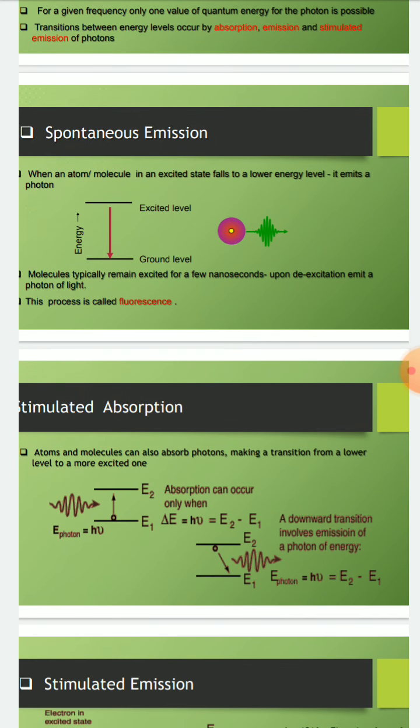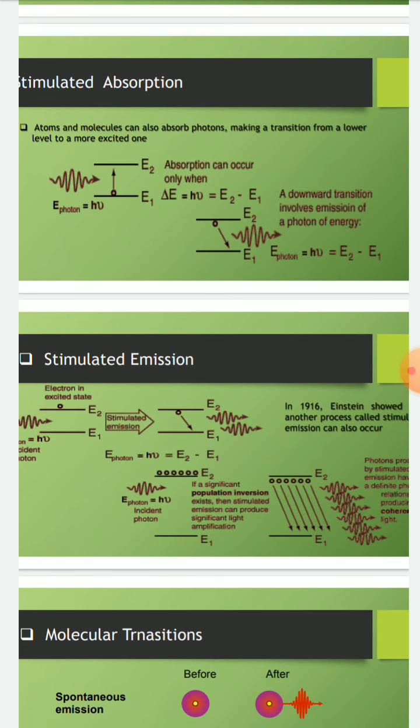Now you can see in this diagram that an atom or molecule can also absorb a photon, making a transition from a lower energy level to a more excited one. You can see here that E1 is the ground state and E2 is the excited state, and by the absorption of a photon, an electron can transit from E1 to E2, and delta E is equal to h nu is equal to E2 minus E1.